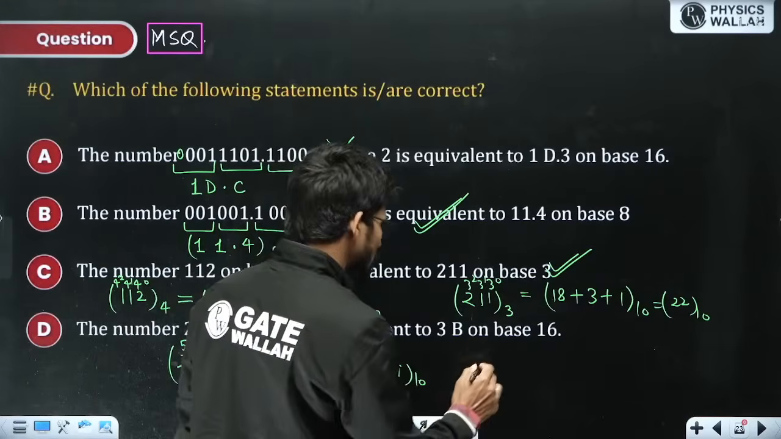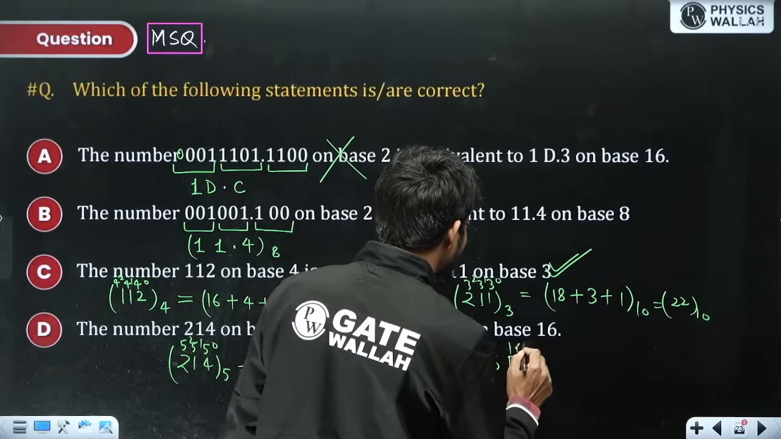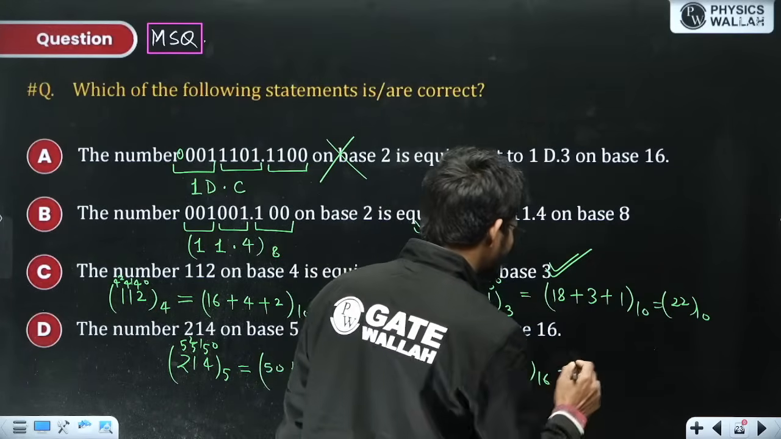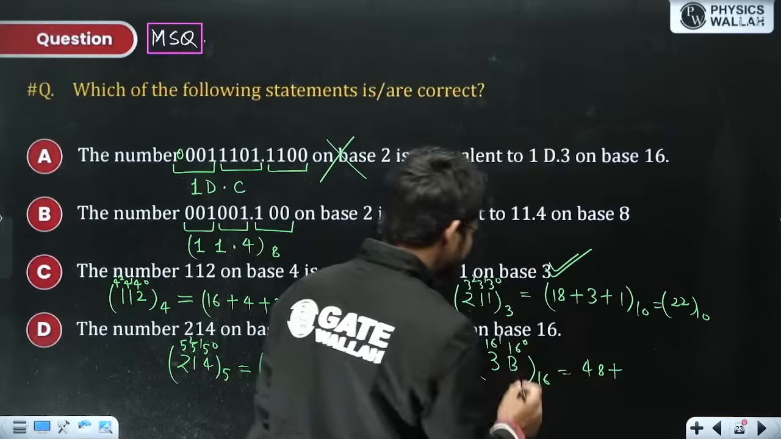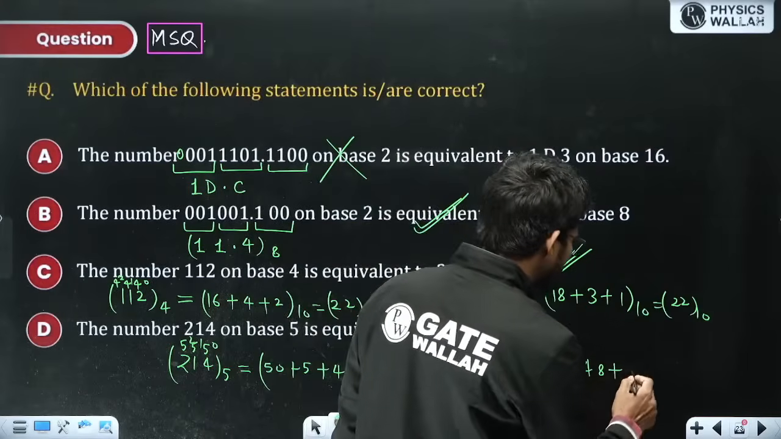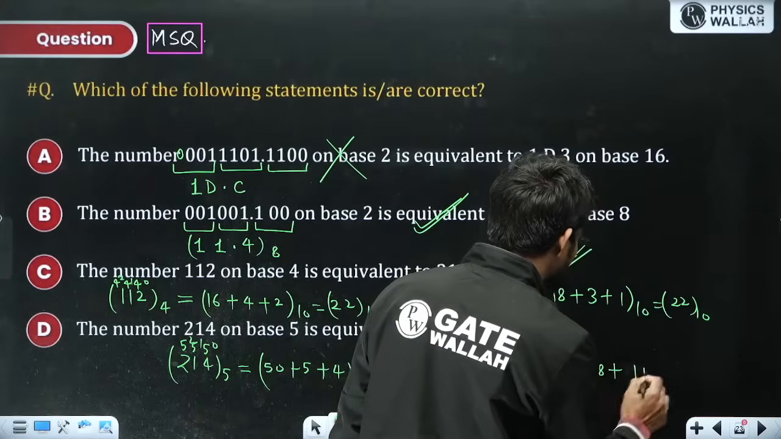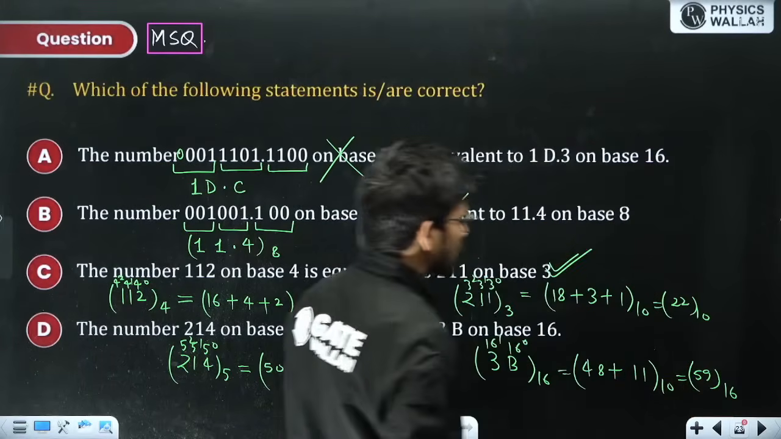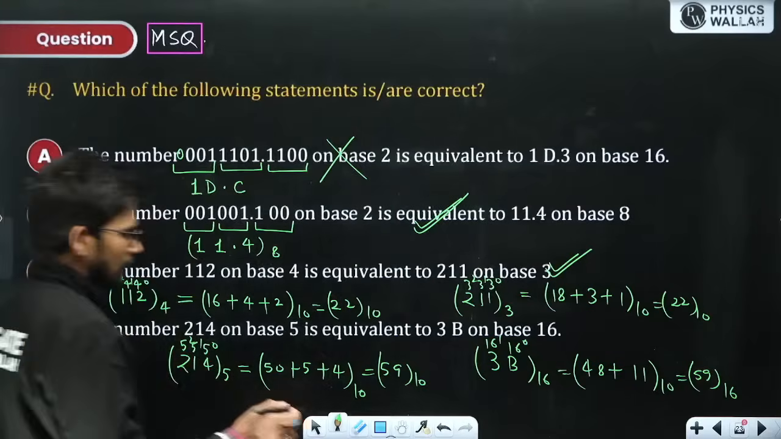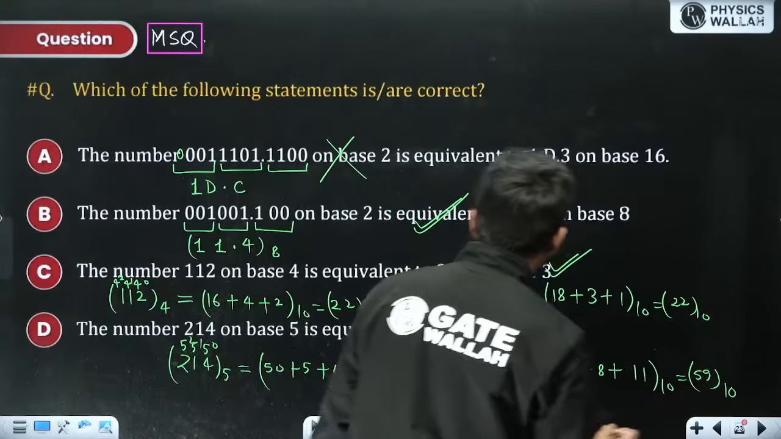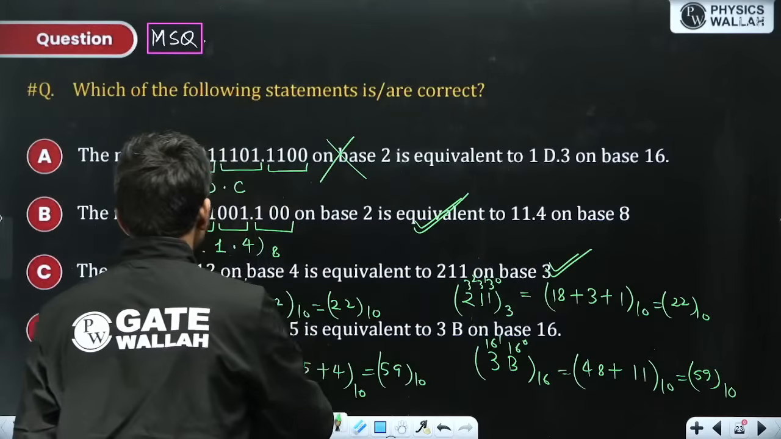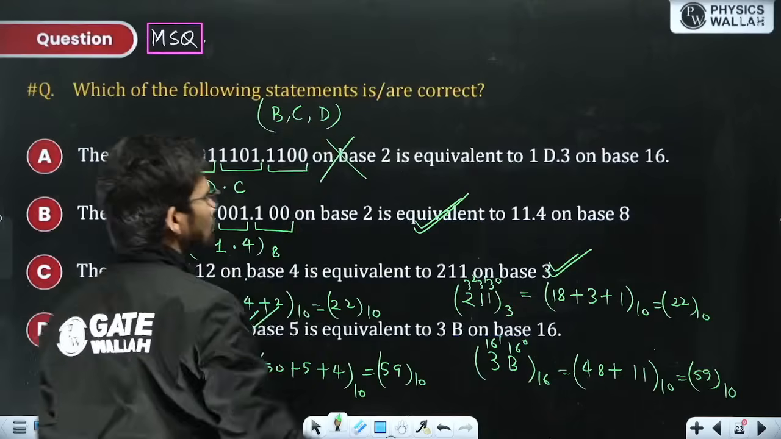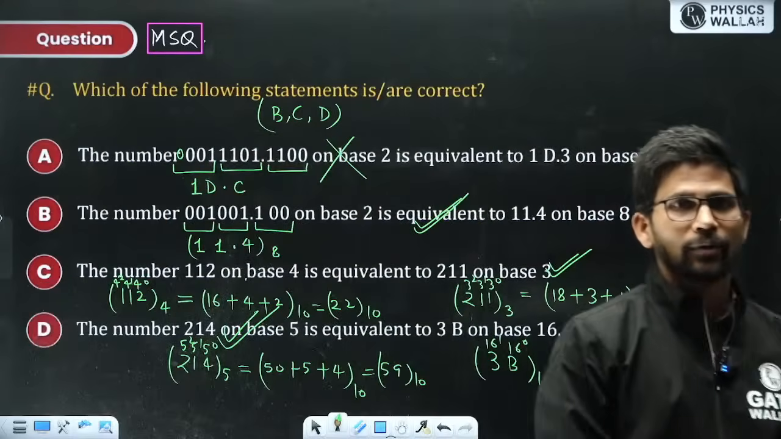Now calculate this 3b in base 16, it is 16 to the power 0, 16 to the power 1. Now 16 to the power 1 into 3 is 48 plus 16 to the power 0 into b, b is nothing but 11, 16 to the power 0 into 11 is 11. So 48 plus 11 is 59 in base 10. So both are again equal. So option B, C, D are correct. Only A is incorrect. So option B, C, D all are correct. 3 options are correct. Okay.